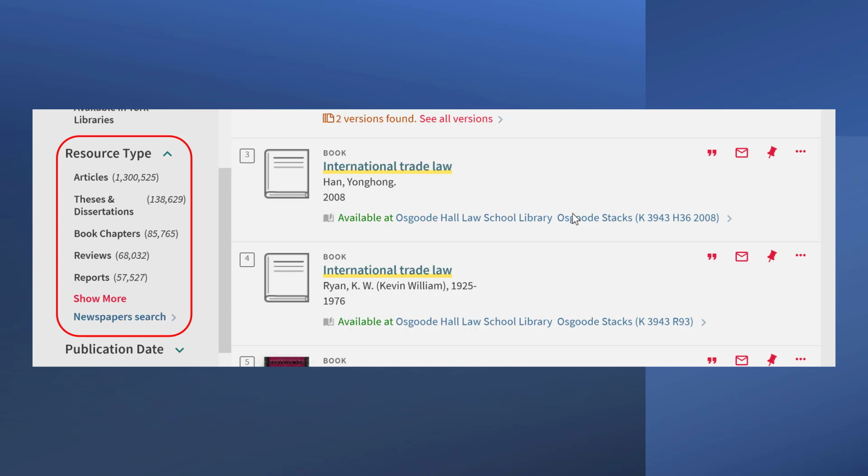However, please be reminded that many scholarly and non-scholarly articles in the field of law are not included in OMNI searches. You should not rely on OMNI for article searches. In the next video, we will learn how to do advanced searches in OMNI.